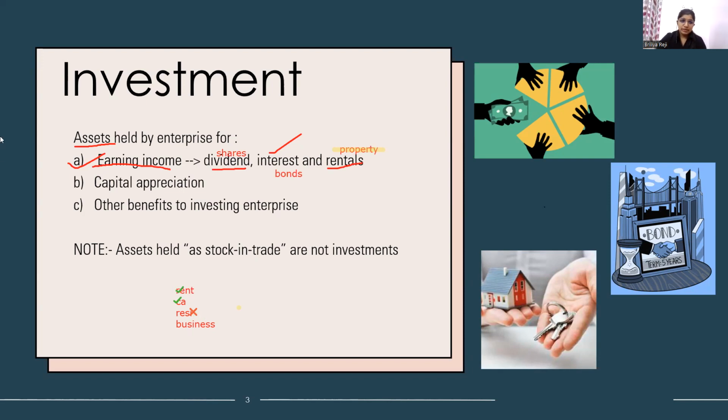But in case of business, let's assume there are 3 jewelry shops, A, B, and C. For administration and accounts purpose, these 3 jewelers combine and buy a property, D, for financing and administration purpose.